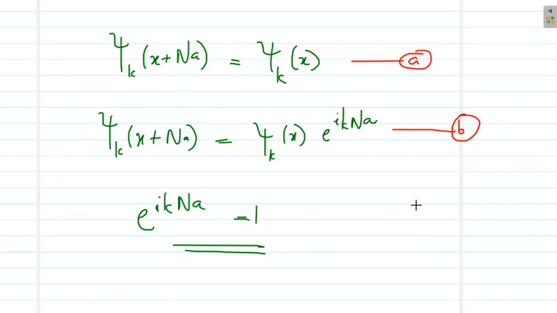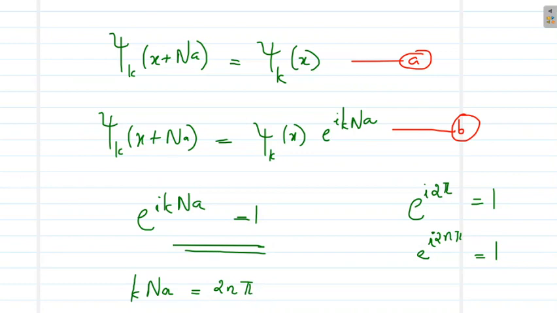I have already stated that e raised to i 2 pi is equal to 1, or e raised to i 4 pi, or e raised to i 2n pi is 1. Only the integral multiples of 2 pi give the answer 1. So this means that kna equal to 2n pi. Then only this equation will be satisfied.